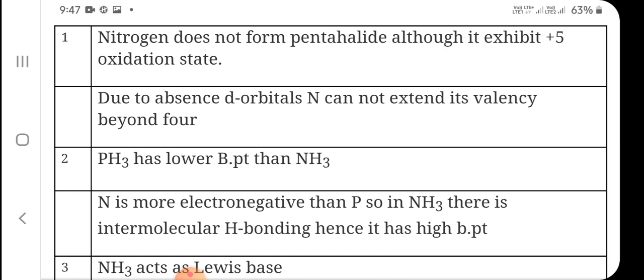The first question is, nitrogen does not form pentahalides although it exhibits +5 oxidation state. We have already discussed this question: nitrogen cannot expand its covalency beyond 4. That is why NCl3 is possible but NCl5 is not possible. Such a question we have already done, so this is a similar question and you have to write the answer like this.